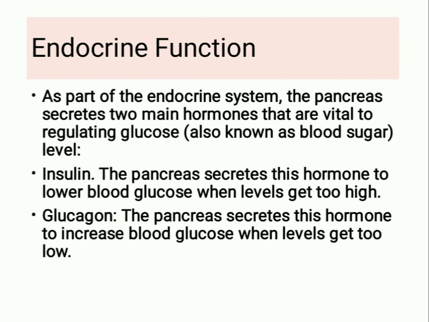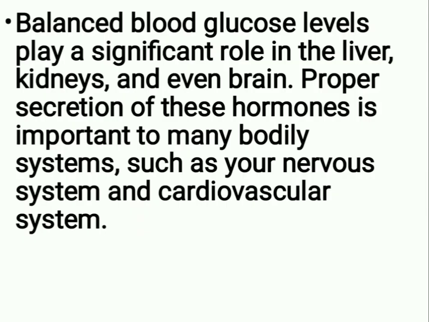Insulin. The pancreas secretes this hormone to lower blood glucose when levels get too high. And next is glucagon. The pancreas secretes this hormone to increase blood glucose when levels get too low. Balanced blood glucose levels play a significant role in the liver, kidneys, and even brain. Proper secretion of these hormones is important to many bodily systems such as your nervous system and cardiovascular system.